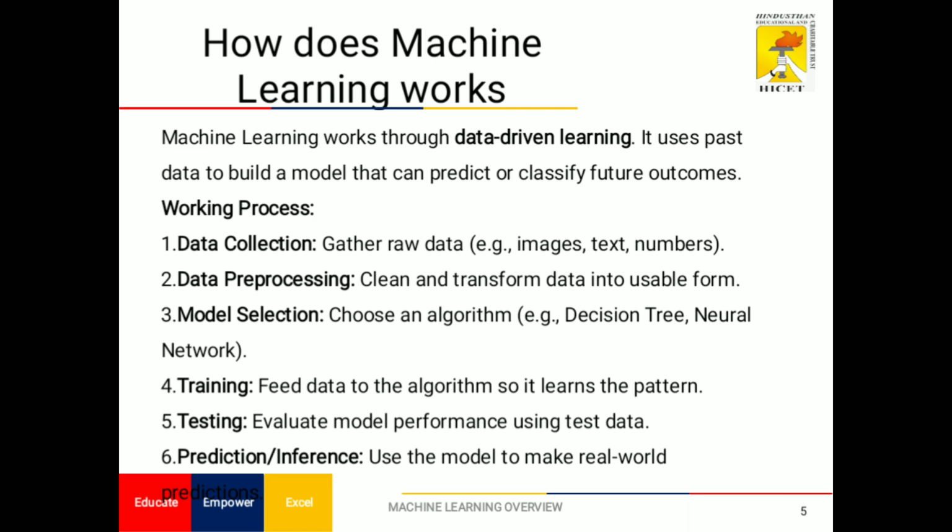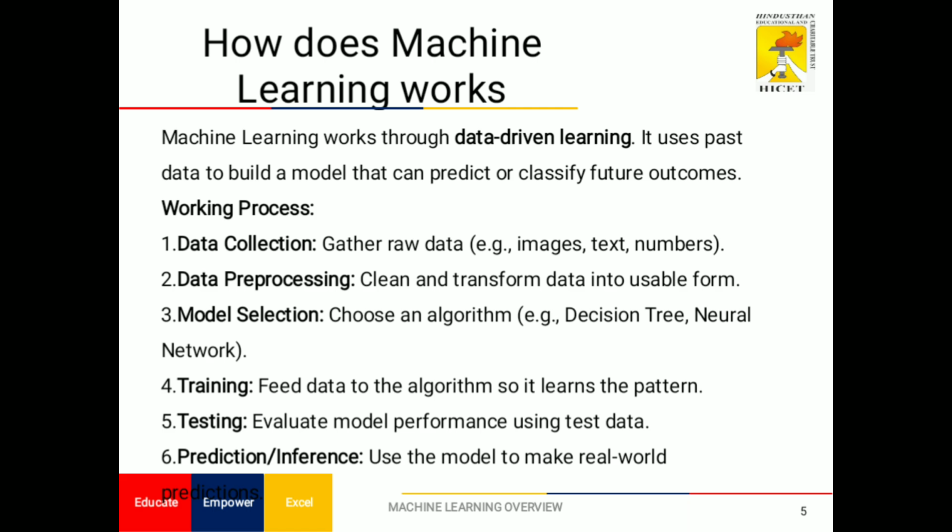After that, data preprocessing: cleaning and transforming the data into usable form. We get data from somewhere else, for example social media or Google Colab, and it is not original, clean data. Some duplicate values and empty data are available.